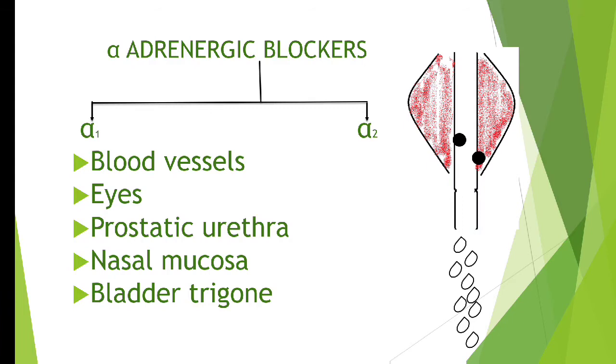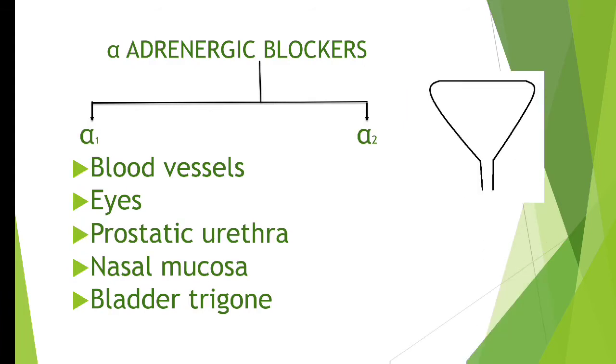Okay. Next, they are also present in the bladder. Suppose this is your bladder. The bladder has two important muscles: this is the detrusor muscle and this one is the trigone. On the bladder trigone you will find alpha receptors, and when that alpha receptor gets activated, it will cause constriction, closure, because of which the urine flow will be reduced.